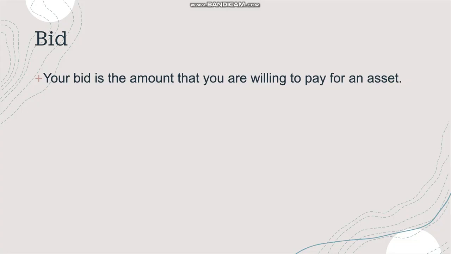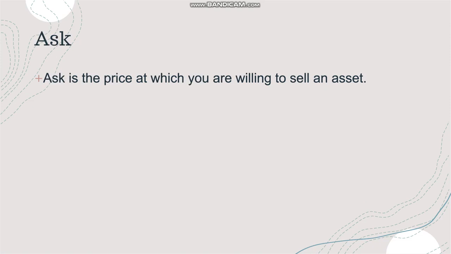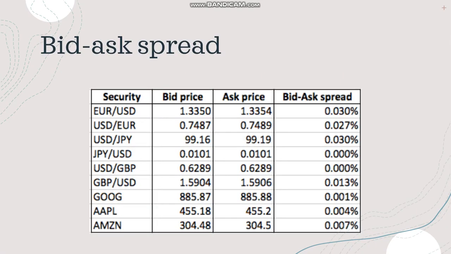Bid is the amount that we are willing to pay for an asset. Ask is the price at which you are willing to sell an asset. And spread is the difference between bid and ask price.